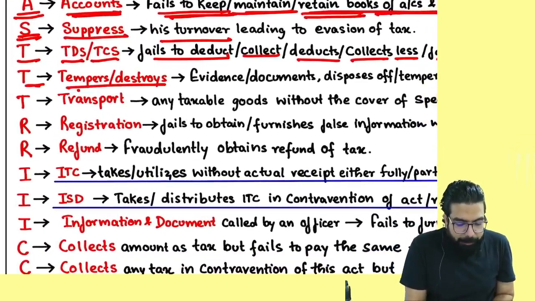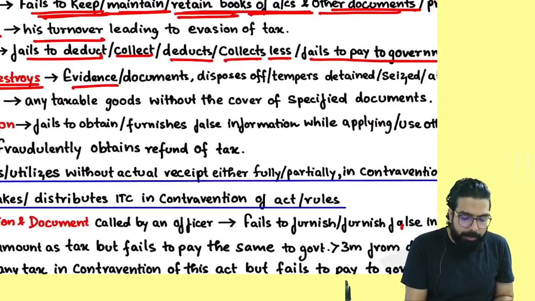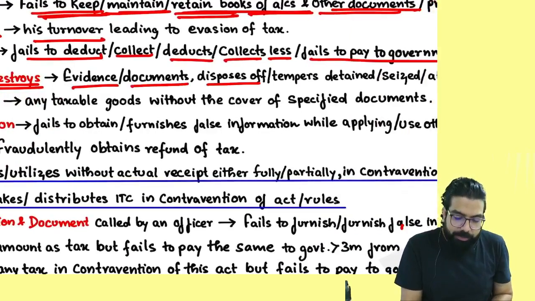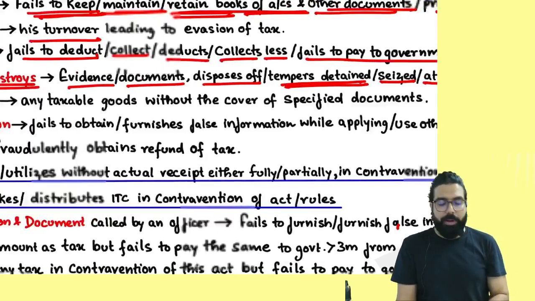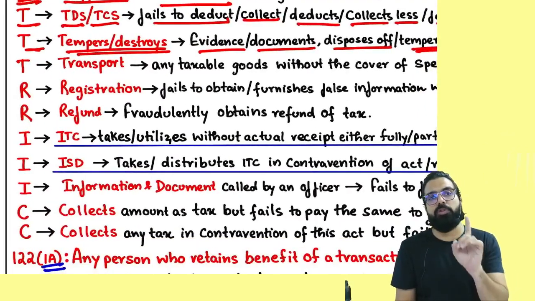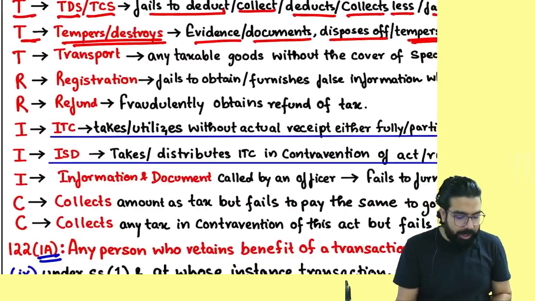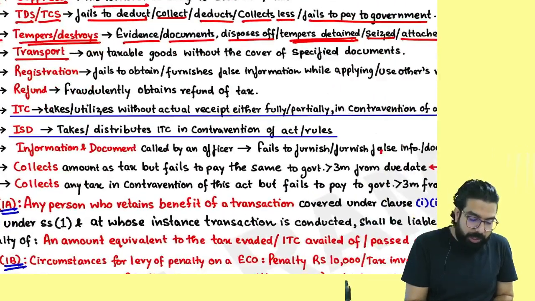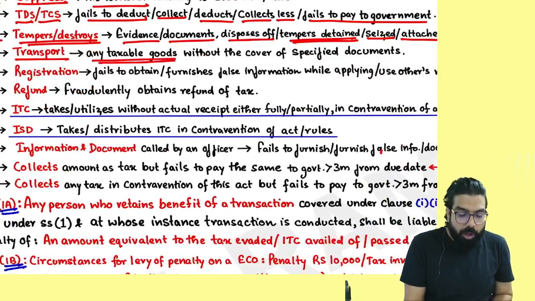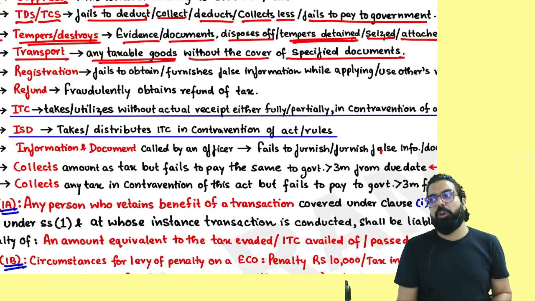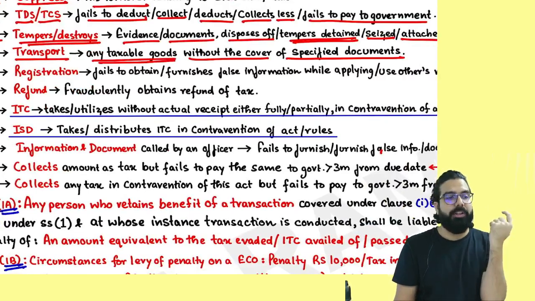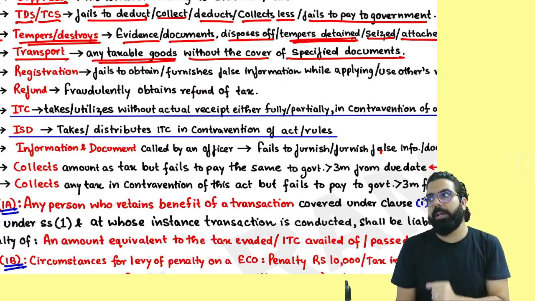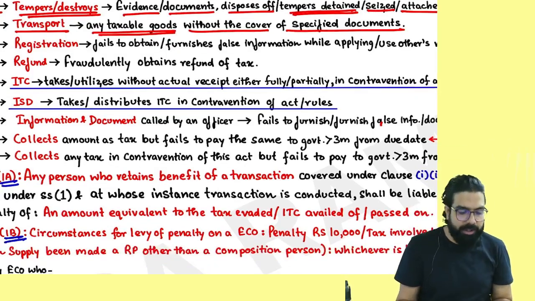T for tamper or destroy. If you destroy or tamper with evidence, documents, or dispose of, tamper with, or destroy detained, seized or attached goods, then also they are telling that in the tampering case also, 10% or 10,000, whichever is higher. Then T for transport. If you are transporting any taxable goods without the cover of a specified document, you don't have the document, only an e-way bill and tax invoice, and you are transporting the goods and get caught, then you'll have to pay a penalty of 10% or 10,000, whichever is higher.